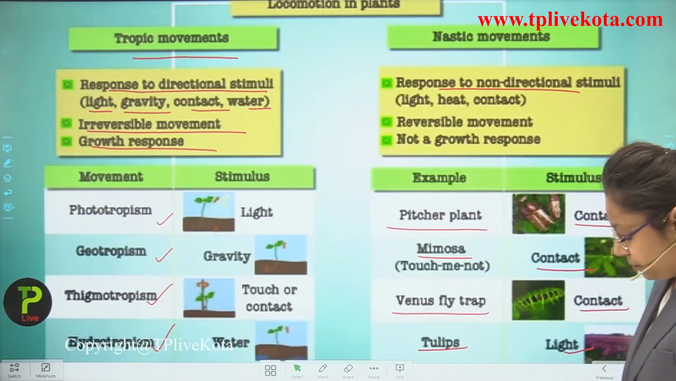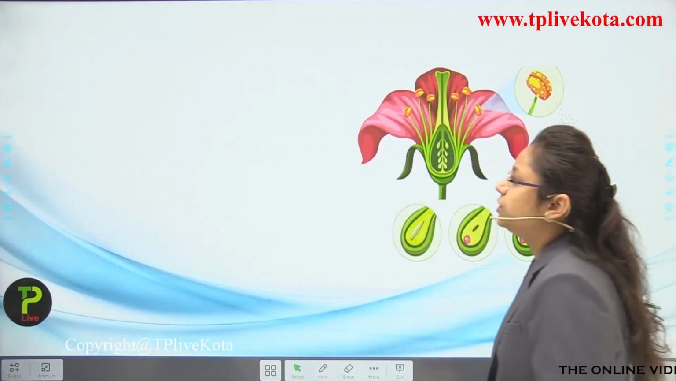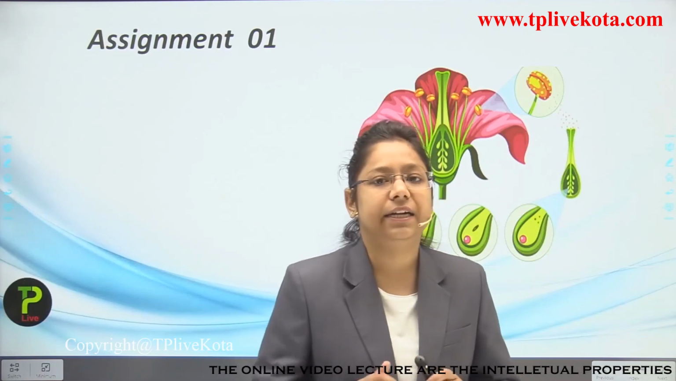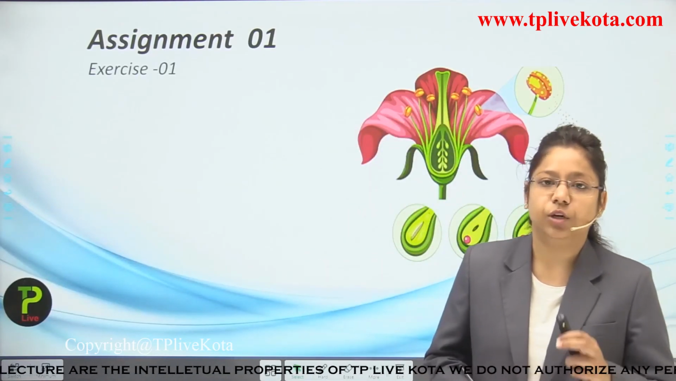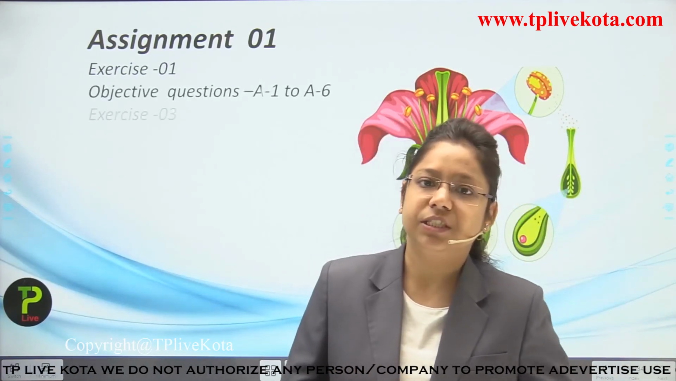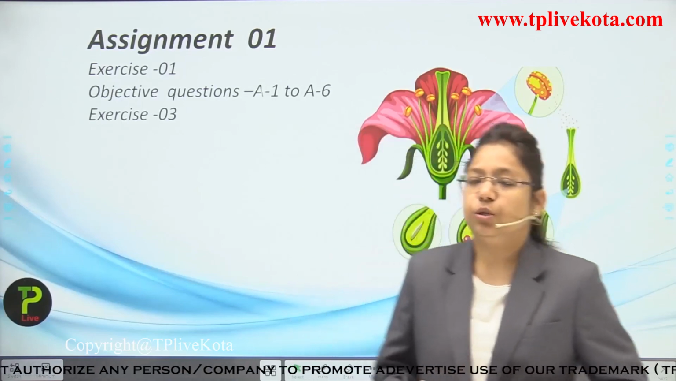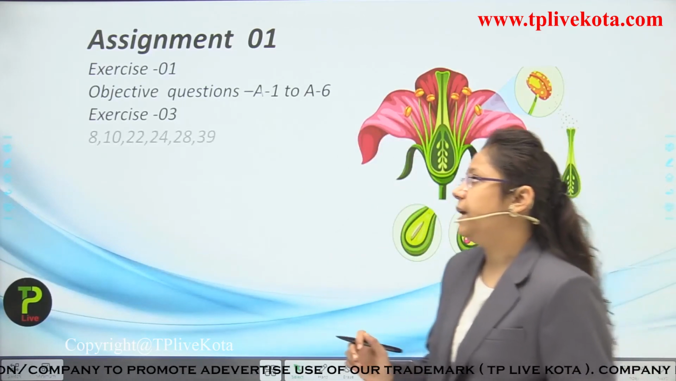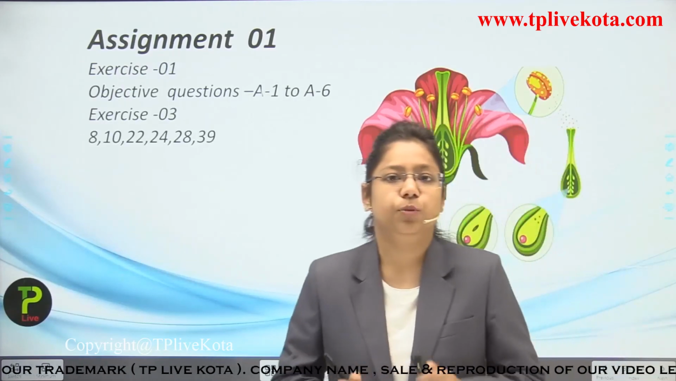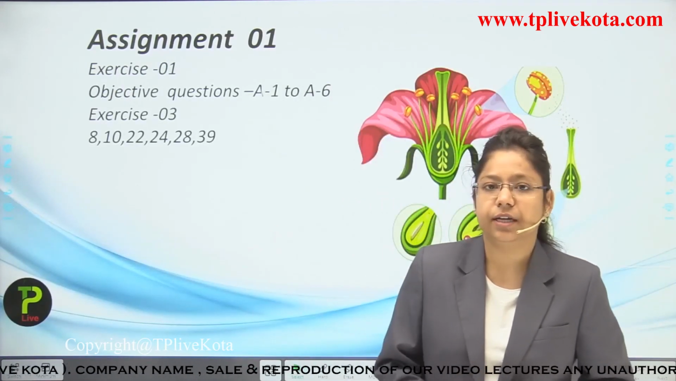Okay students, now we are going to see that there is a very small assignment for you all, that is your homework for today, and you should do the analysis of this chapter we have studied till now, that is the tropic movements and the nastic movement which occur inside the plant. This is a very small homework in which I have given you exercise number 1 and exercise number 3 to do. So please solve all the questions which are written on my back.